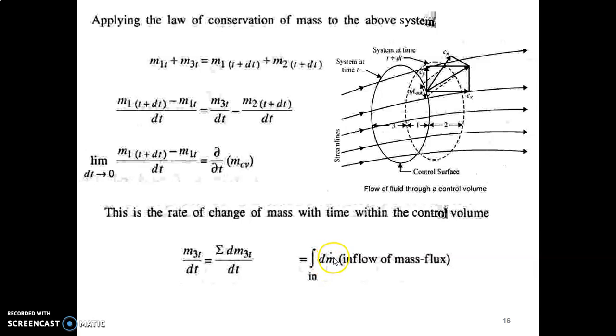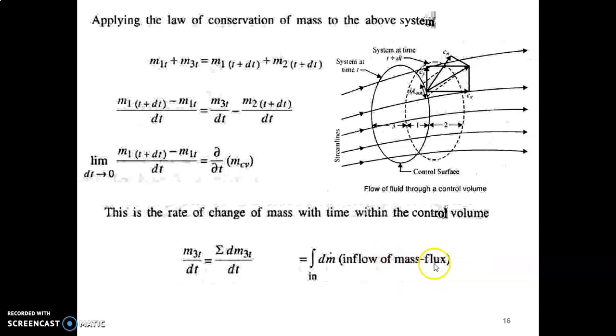M dot will be the mass flow rate, and we can see that this region 3 is before the control volume. So from region 3 the flow is taking place towards the control volume. The flow is taking place into the control volume from region 3, so we can consider this term as the inflow of mass flux.